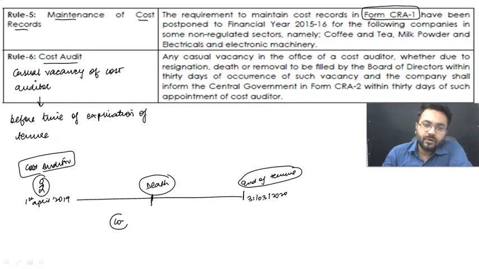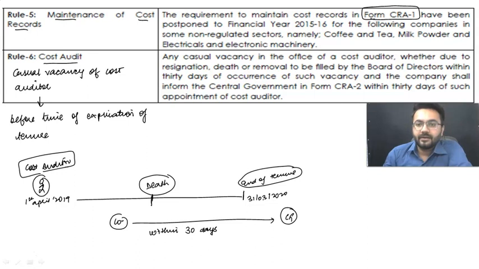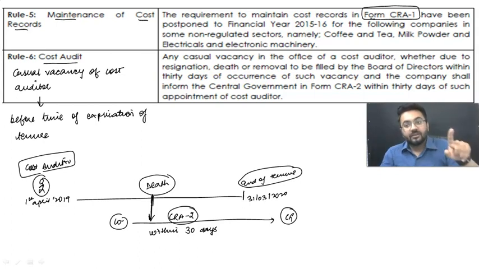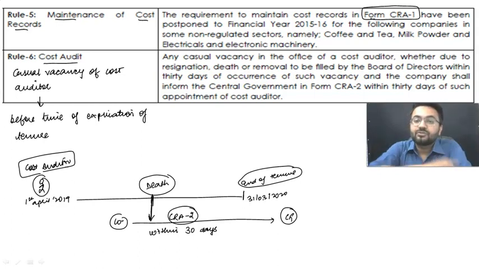Now the company is going to inform the central government within 30 days that yes, sir, our cost auditor is no more. He has expired or he has resigned. Within how much time? Within 30 days of the incident which has taken place, in form number CRA2. Okay, so sir, that means if the death of cost auditor has taken place, the company needs to inform central government. Yes, the company needs to inform central government in form number CRA2, and after that they are going to